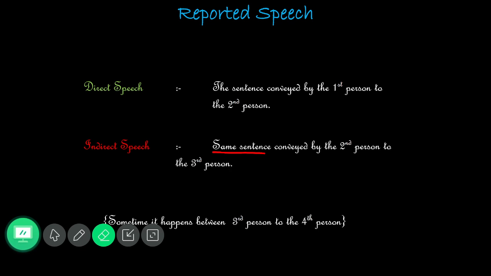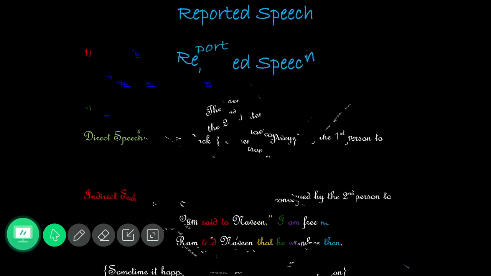So this is what you should remember about direct and indirect sentences. Direct means what, my dear? The sentence conveyed by the first person to the second person. Indirect means you should remember it, same sentence, second person to the third person. Sometimes it happens between the third and the fourth. Okay.